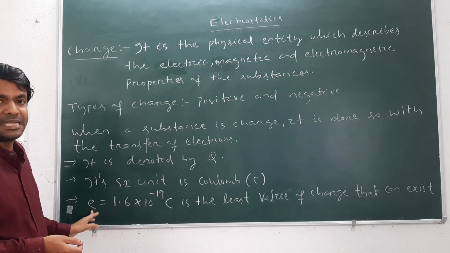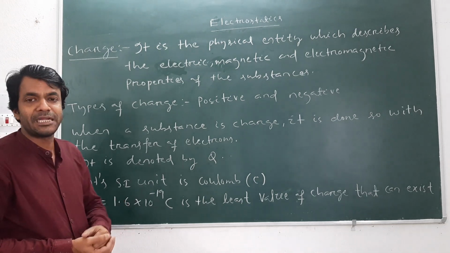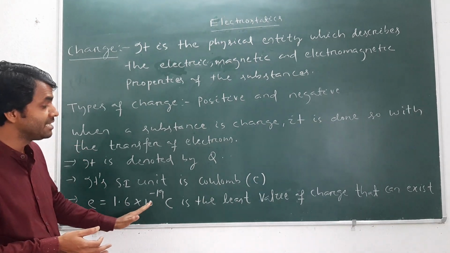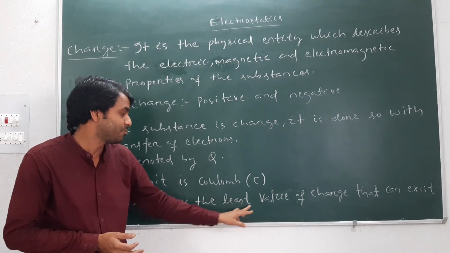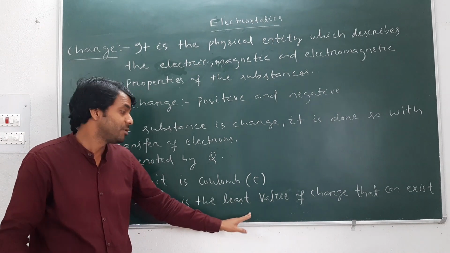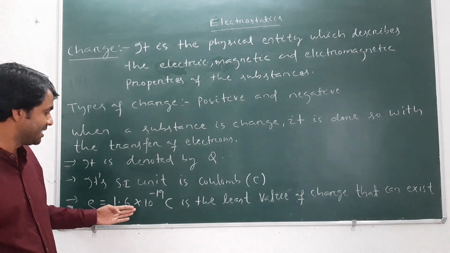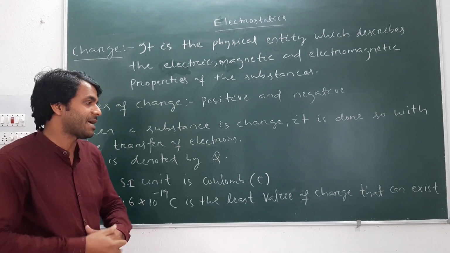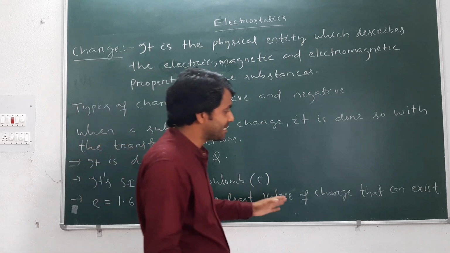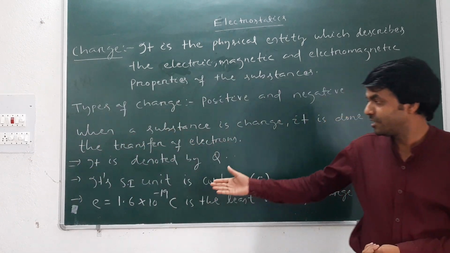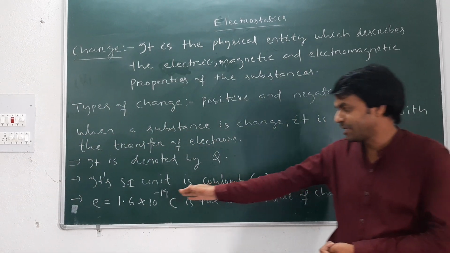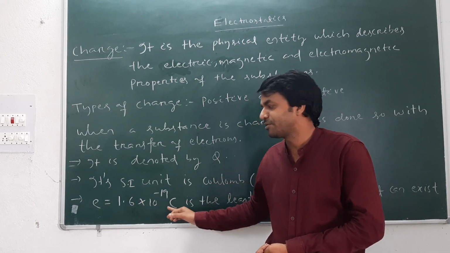And e, small e, is 1.6 into 10 to the minus 19 Coulomb, which is the least value. Remember, least means minimum value. Below this value, no charge exists, and this value is known as one quanta, which exists outside the nucleus, where the value is 1.6 into 10 to the minus 19 Coulomb.